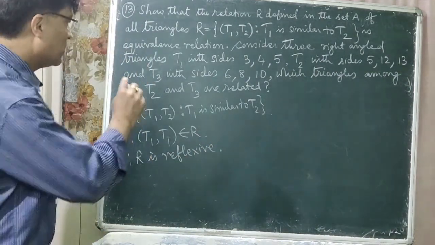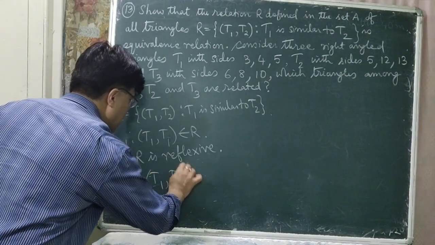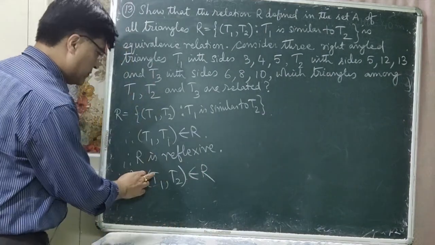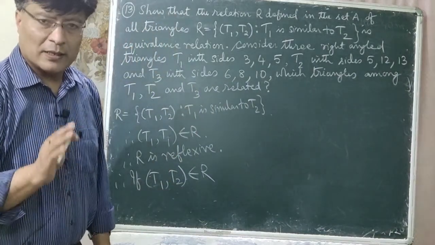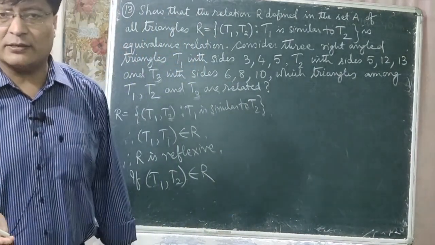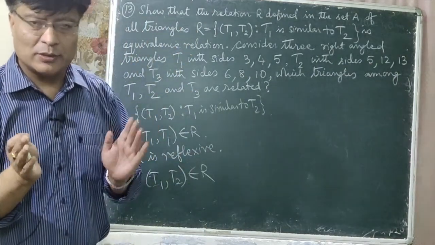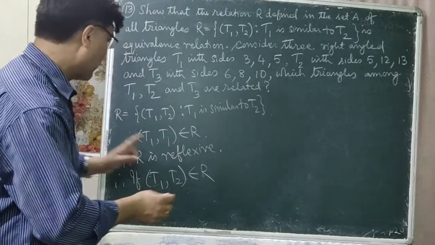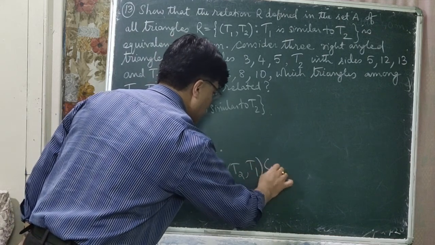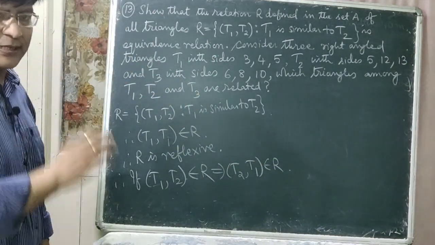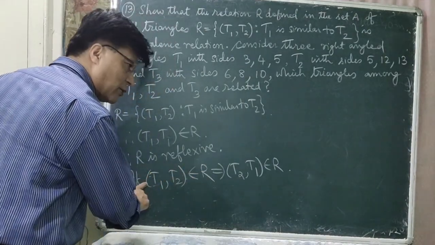Is that clear? Now next, if (T1, T2) belongs to the relation R, that means T1 is similar to T2.